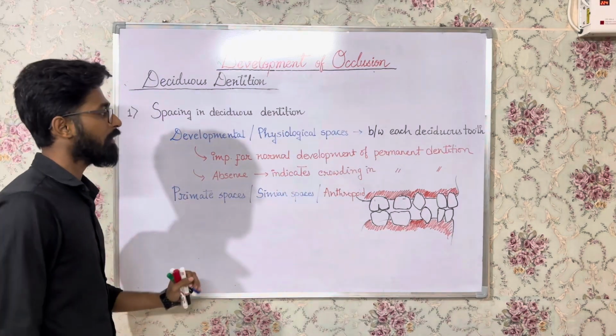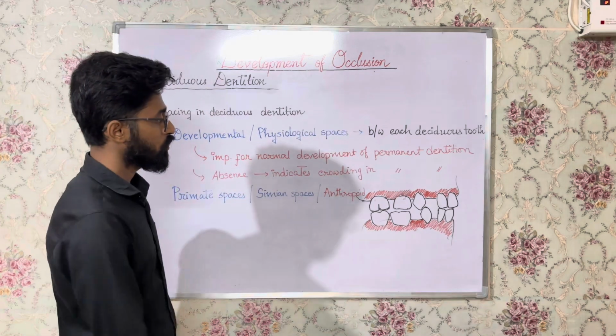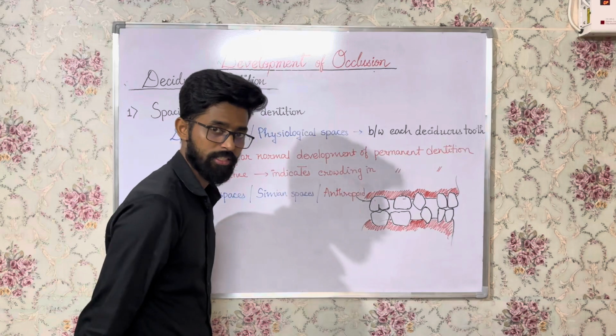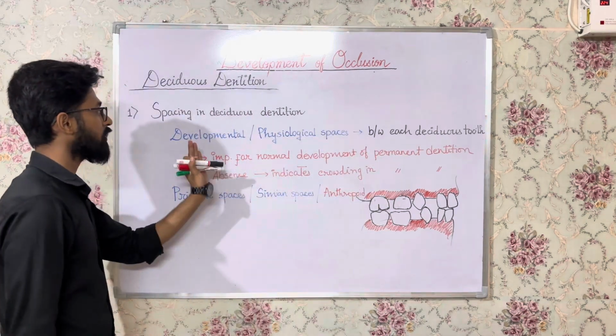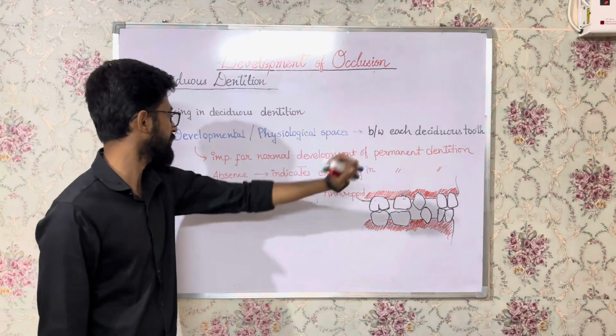So let's talk a little about spacing. This is a sample of deciduous dentition. So as you can see, there are some amount of space between each of the deciduous teeth, right? So these spaces are called as developmental or physiological spaces, right, between each deciduous teeth.